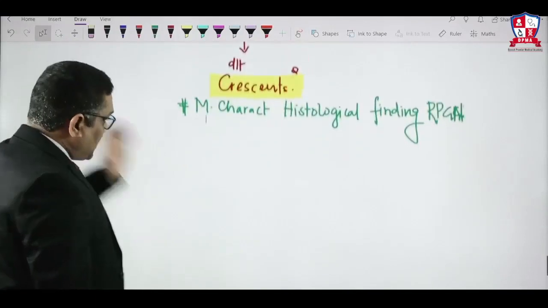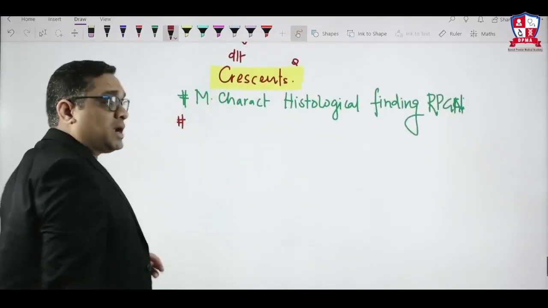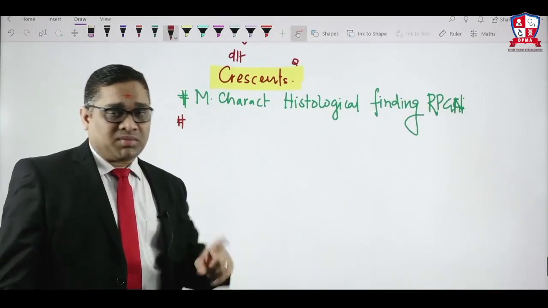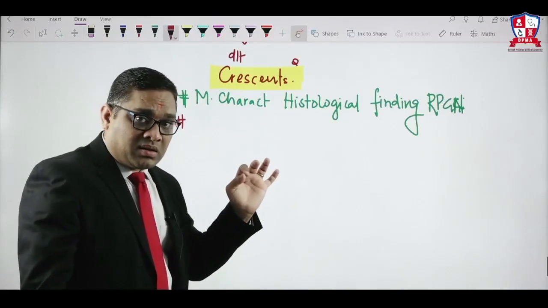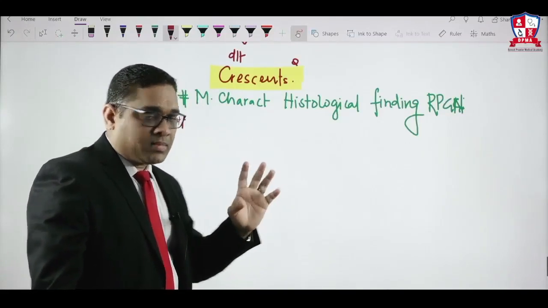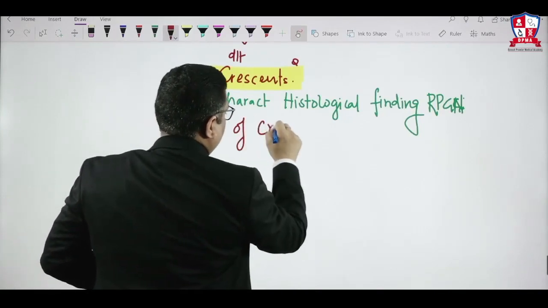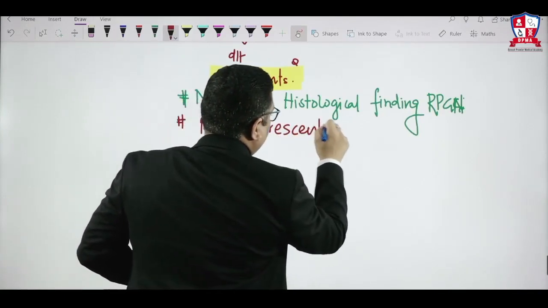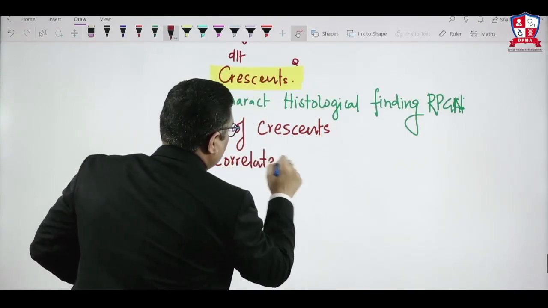Another important thing to keep in mind: the number of crescents will correlate to the severity of the prognosis. Mind my language: number, not size, not shape, the number of crescents will correlate to the prognosis.